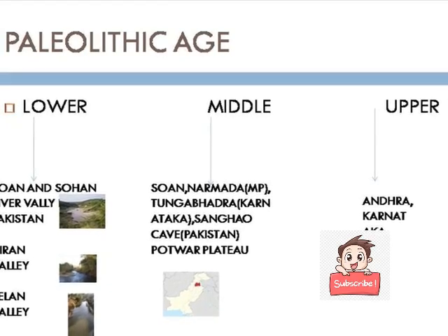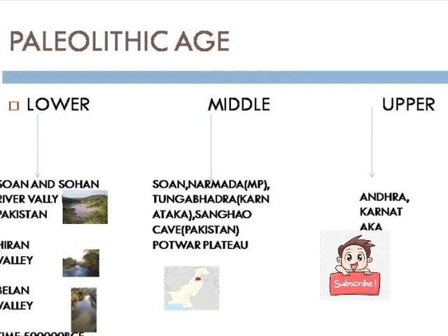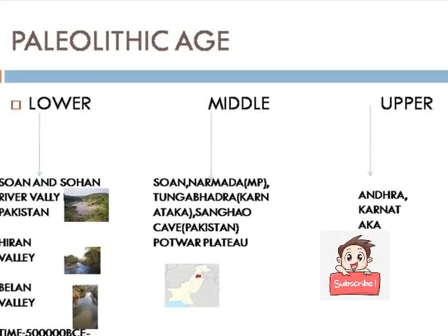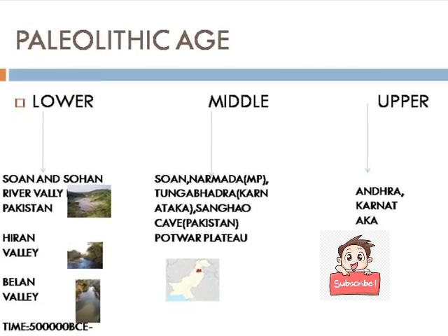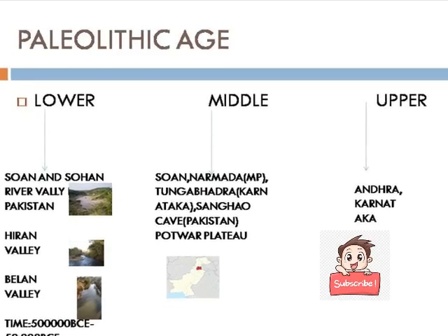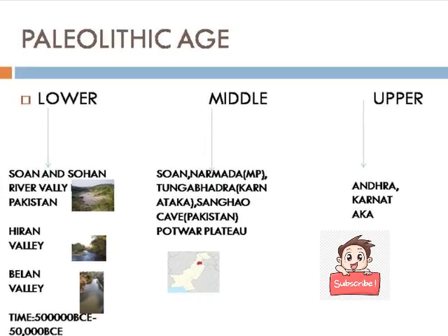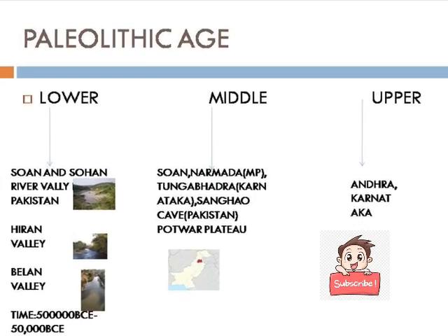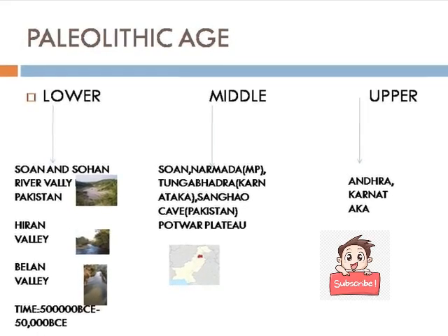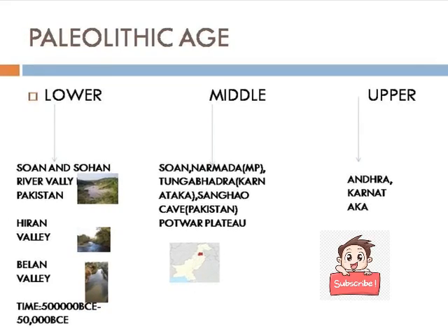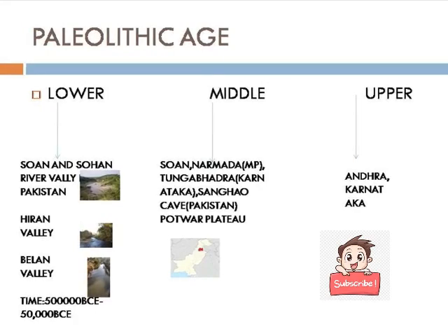Similarly, we can find the evidence of Middle Paleolithic people in the Son, Narmada, Tungabhadra region. Narmada is in Madhya Pradesh and Tungabhadra is in Karnataka. And the Sanghao cave of Pakistan and the Potwar plateau. And the evidence of Upper Paleolithic people is found mainly in the southern part of India, that is Andhra Pradesh, Karnataka. Okay.